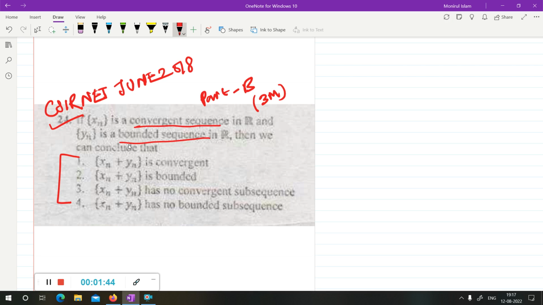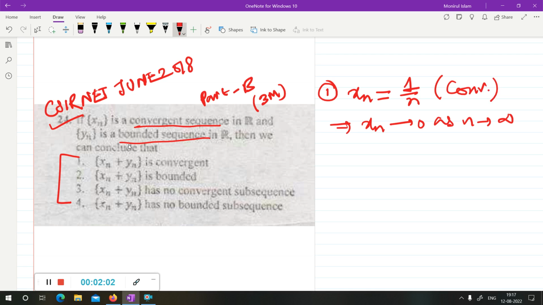So first of all, we are going to eliminate the options, okay. Can you give me an example of a convergent sequence? Simple example. I am taking Xn equal to 1 by n, okay. We all know this sequence converges. If you take the limit as n goes to infinity, then Xn goes to 0. So this is a convergent sequence.